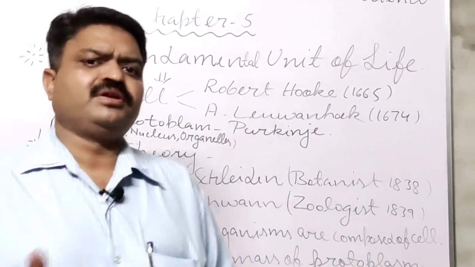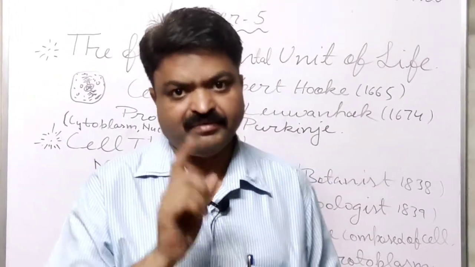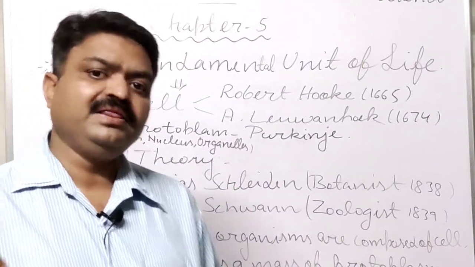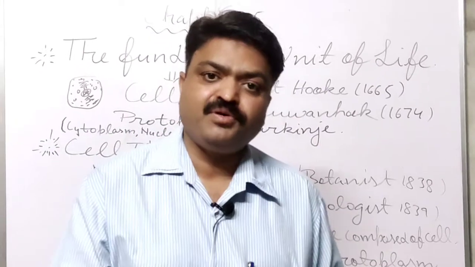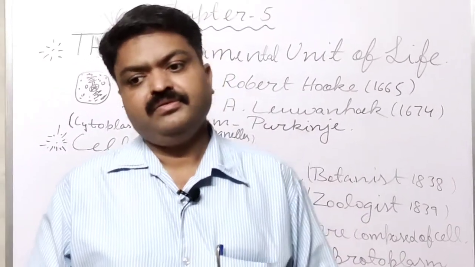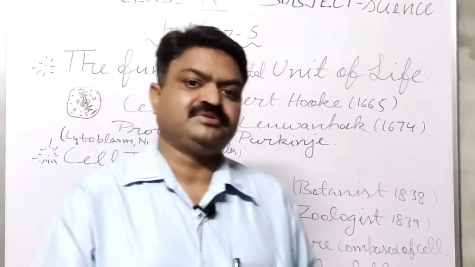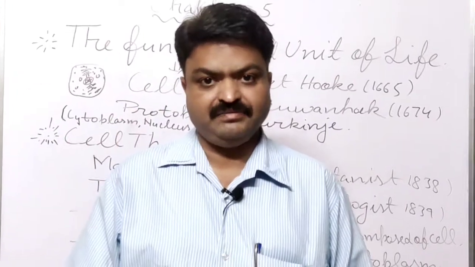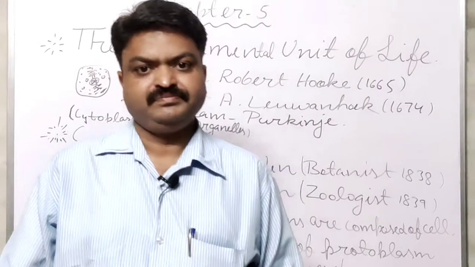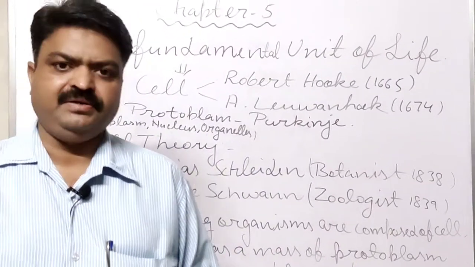These living organisms come in the category of unicellular because they have a single cell in their body, and all the basic functions are performed by the single cell. Another type is known as multicellular, and multicellular organisms have more than one cell, and all the basic functions are performed by those cells. The examples of multicellular organisms are plants and animals.